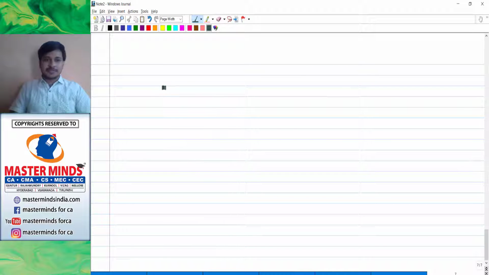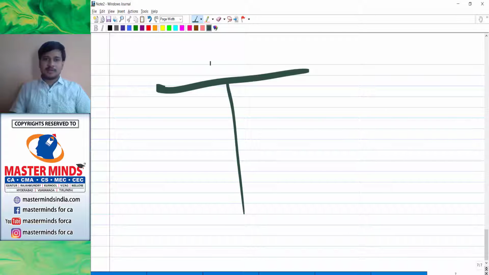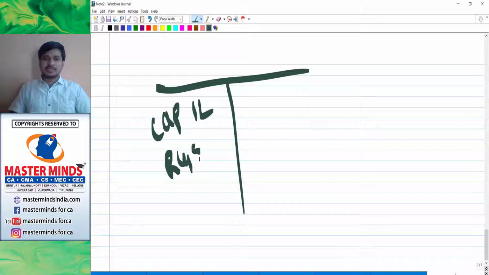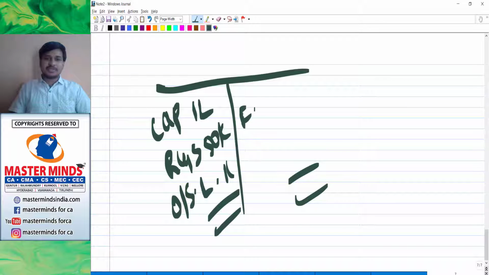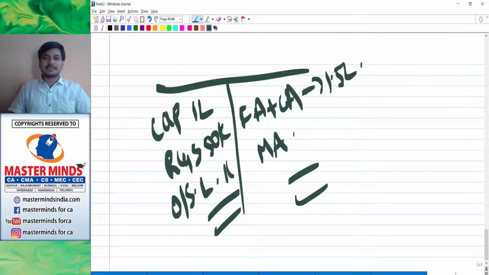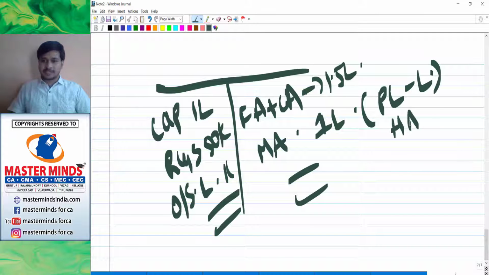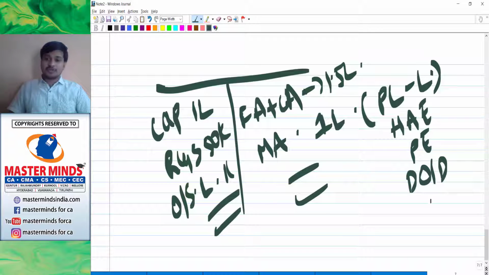For your current information, if your position is something like this: capital 1 lakh, reserves and surplus 50,000, outside liabilities again 1 lakh, and fixed assets plus current assets together showing 1,50,000, and remaining miscellaneous assets are showing 1 lakh. This is what P&L loss or heavy advertisement expenditure or preliminary expense is. Just now we have discussed discount on issue of debentures, loss on issue of debentures, like that.